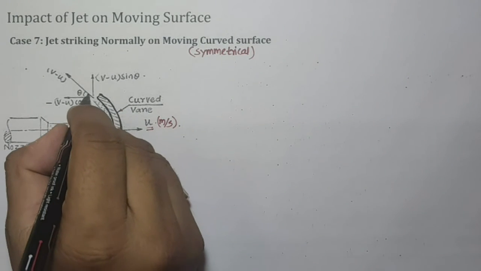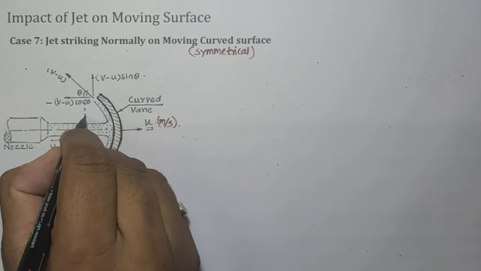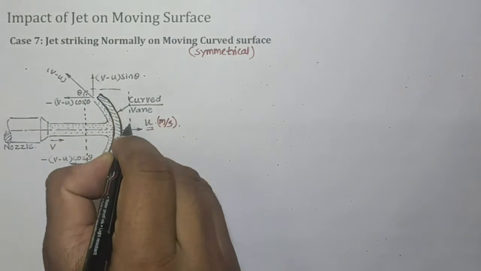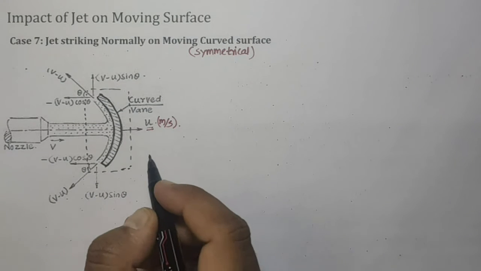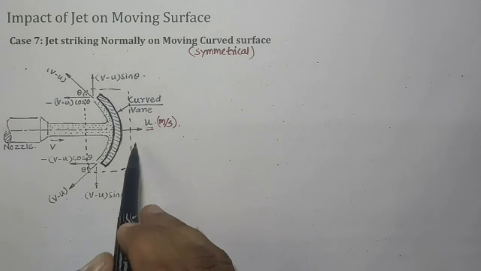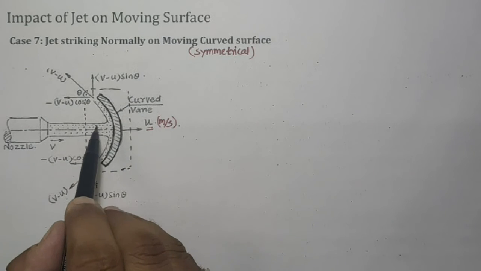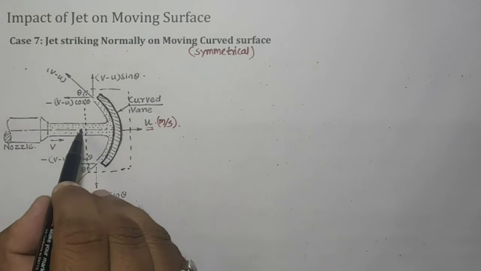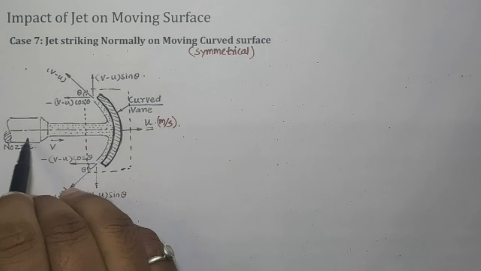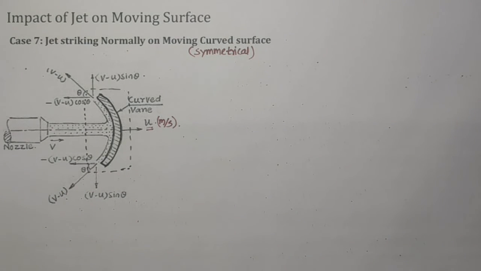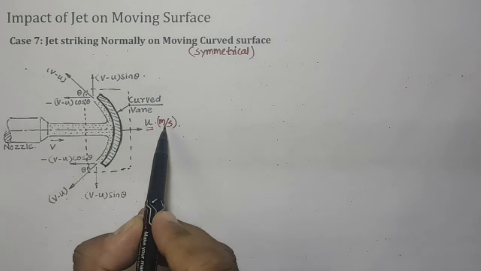Here we can consider a control volume like this. The control volume is nothing but a portion of the system in which energy transmission or energy transportation will occur. Here the nozzle is stationary and the jet is moving, but this vane is moving with velocity u.